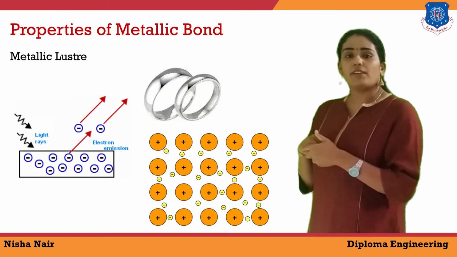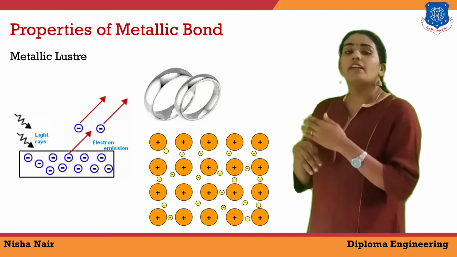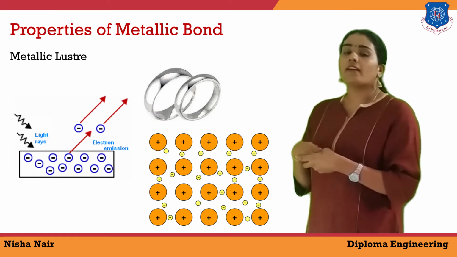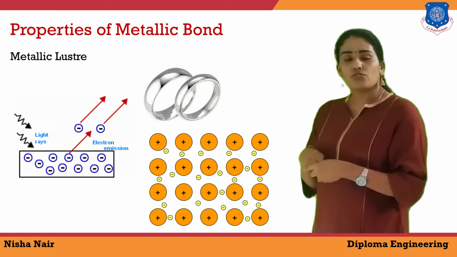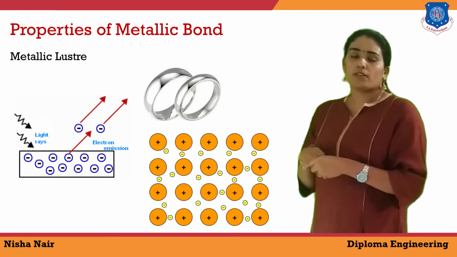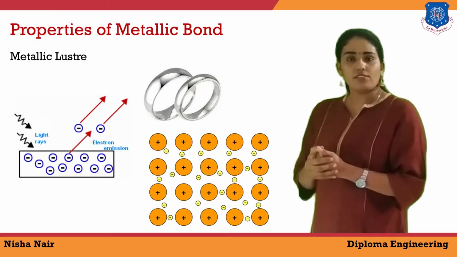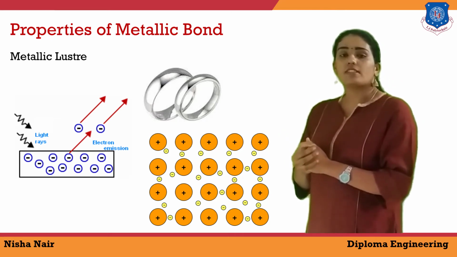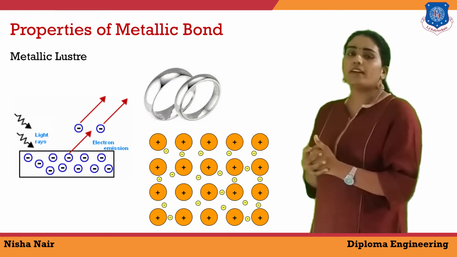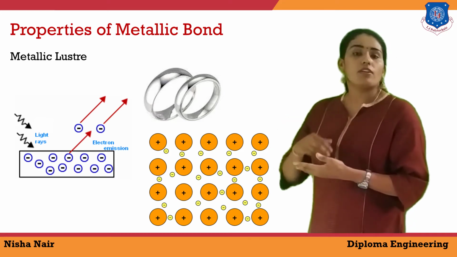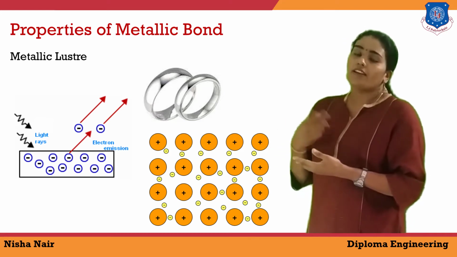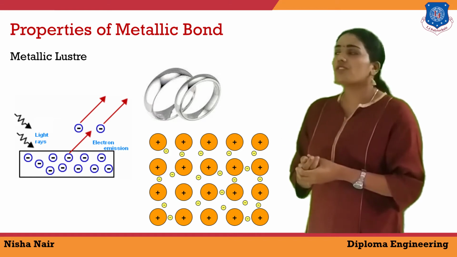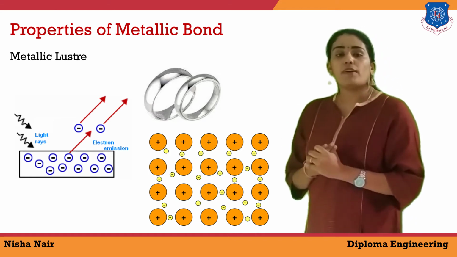After vibrating, they become unstable, liberate energy, and this energy is reflected back. That's why metal shows metallic luster: the delocalized electrons absorb the energy, vibrate, and emit back the energy they absorbed.